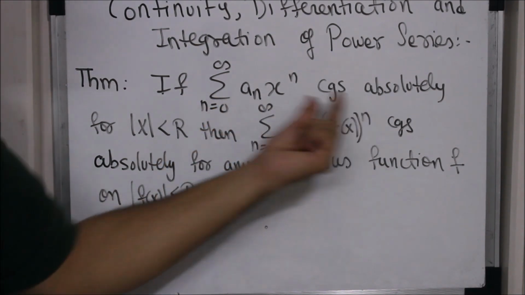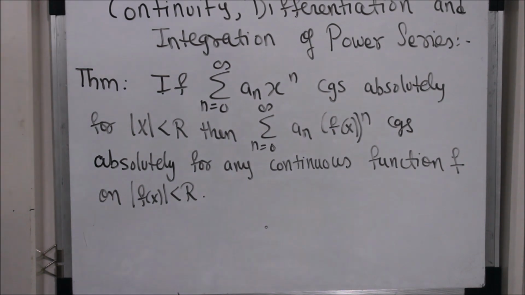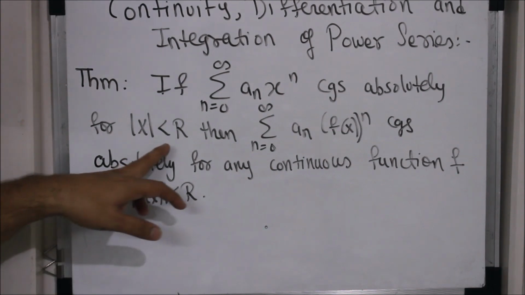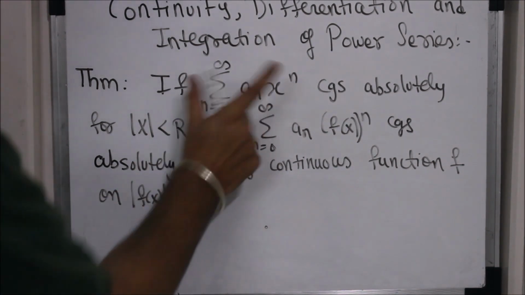If we have a series which is converging absolutely on this interval, so you have a power series centered at 0. I am talking about a power series centered at 0, but this is also true for a power series centered at any point a. So if you have a series which is converging absolutely with R as the radius of convergence, then since the series is converging absolutely, this series also converges, we know.